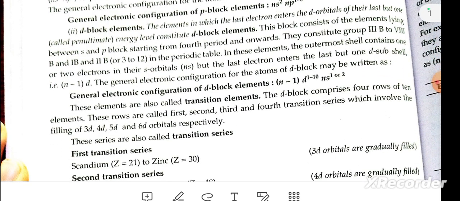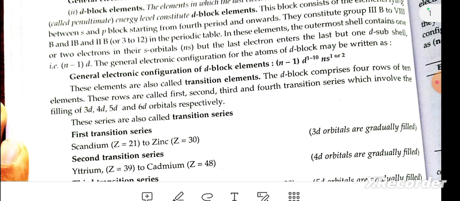d block elements. The elements in which the last electron enters the d orbital of the penultimate energy level. This block consists of the elements lying between the s and p blocks, starting from the 4th period onward. This constitutes 3B to 8B and 1B and 2B in the periodic table.